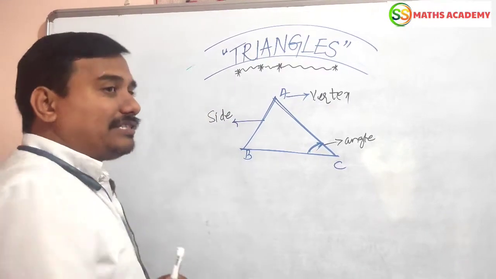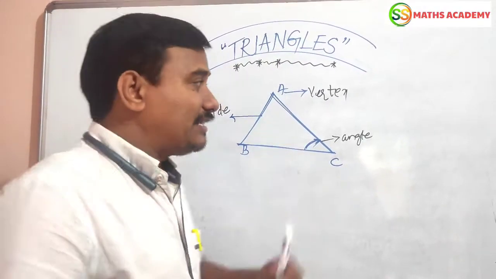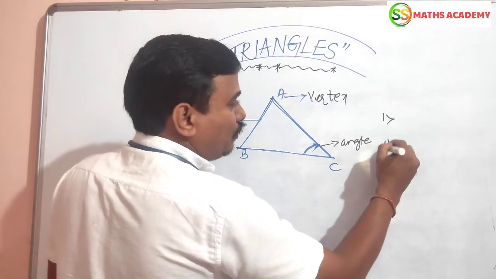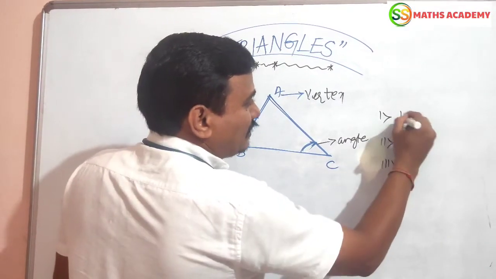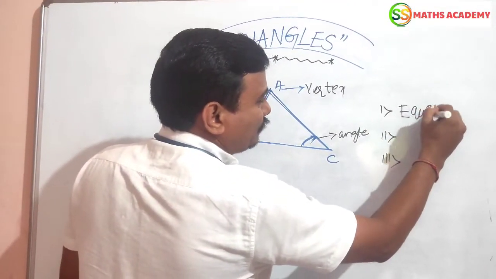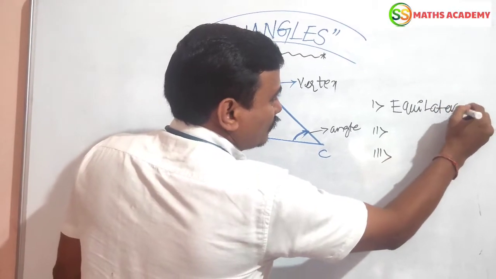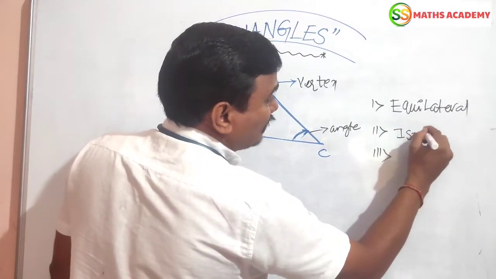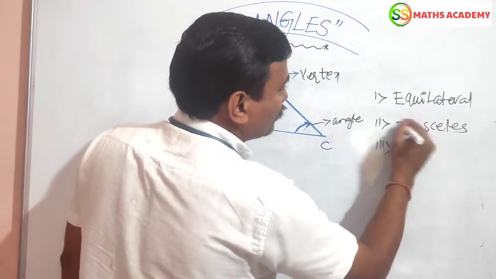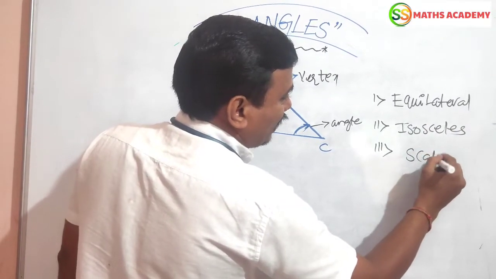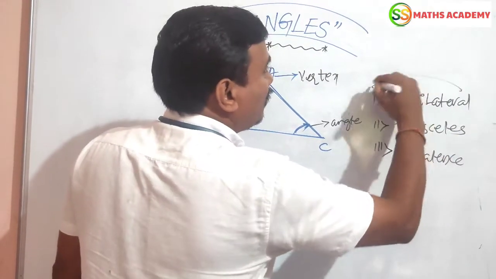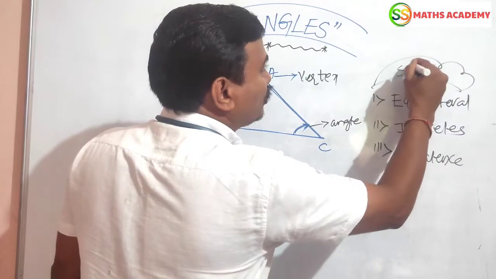Based on the lengths of their sides, 3 triangles are there. You know very well what they are. Yes: equilateral triangle, isosceles triangle, next scalene triangle. Based on the sides.